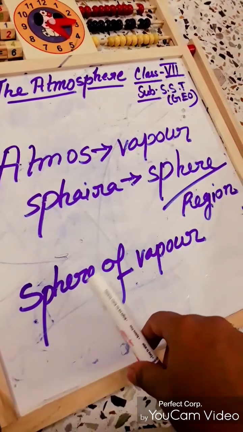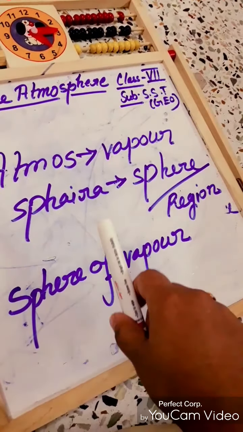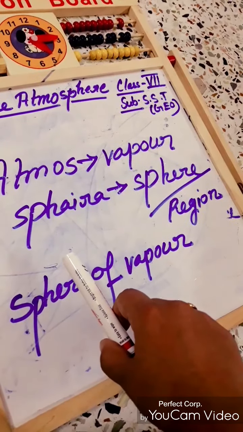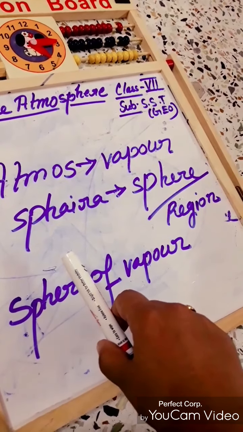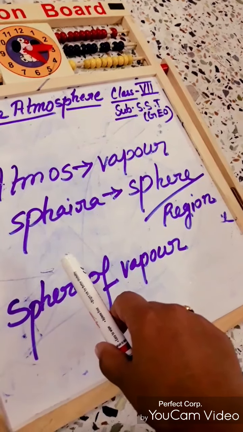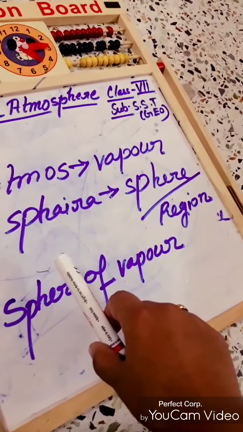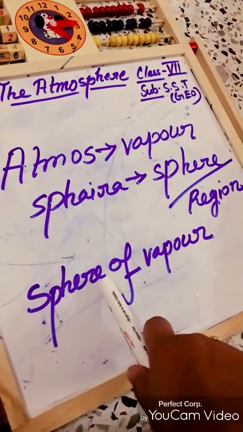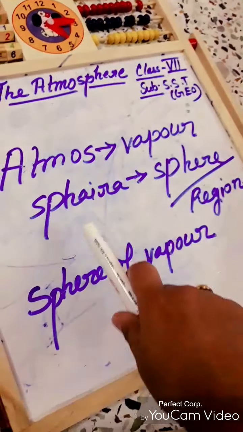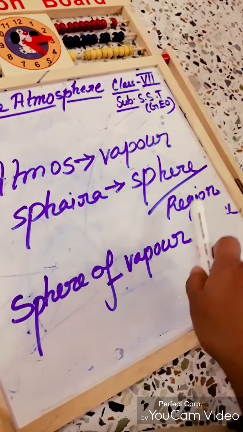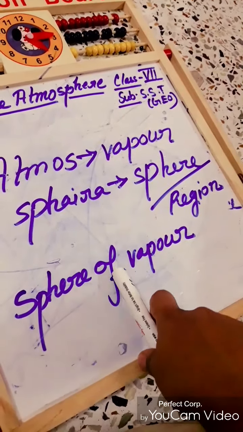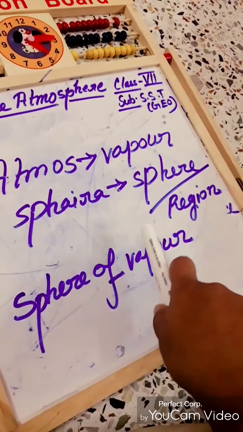So what is atmosphere? If we look down on our earth from space, then we can see a transparent blue haze around the planet. This haze is actually a thin layer which surrounds our earth like a blanket, a blanket of gases mainly, or air. This is called atmosphere. The word came from two Greek words, atmos, which means vapor, and sphaira, that means sphere or region. So atmosphere means sphere of vapor or sphere of gases, different types of gases.